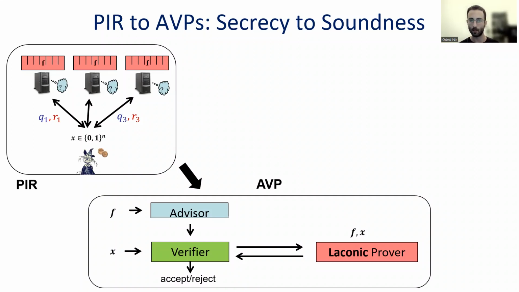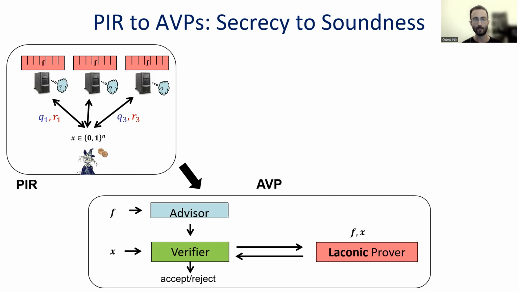So I recall that in the PIR protocol, the client sends one query to each of the servers, gets one response back from each of them, and then it should be able to decode these responses and compute f of x. And that privacy or secrecy means that the input x should be hidden from the servers.